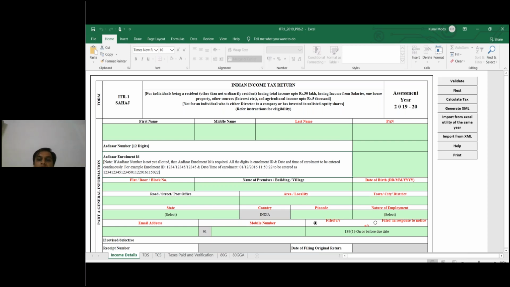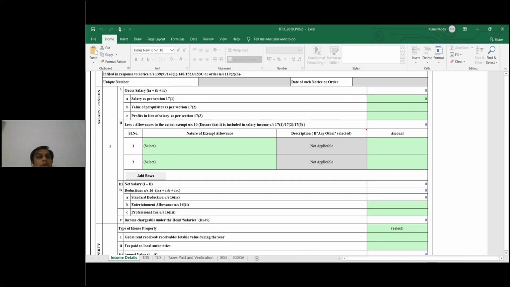If you are in government colleges, then you have to select nature of employment as government. If you are not in government colleges, then you can select others. Okay, so next, this is continuity only. If you have downloaded the Excel file, then it will be very smooth for you to understand all these things.